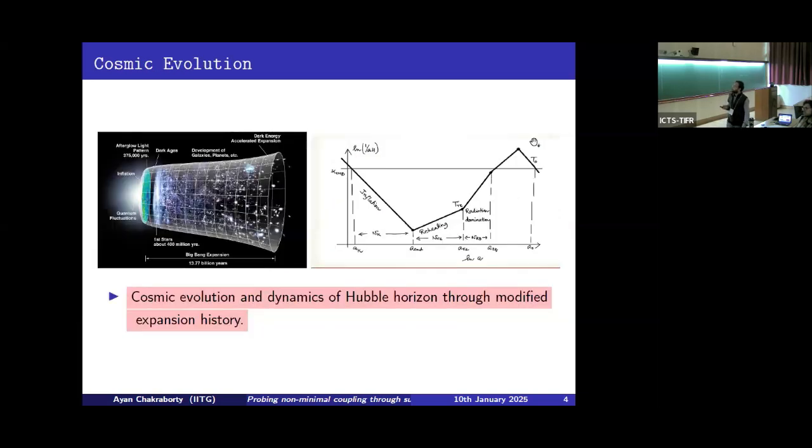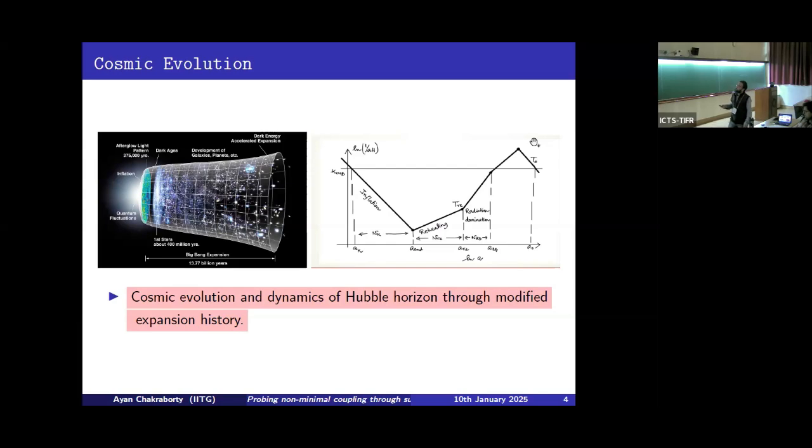These two plots represent the cosmic evolution and the evolution of the comoving Hubble horizon. The left panel of this figure represents various evolutionary phases of the early universe, and the earliest of them is inflation. In this work, I shall mainly concentrate on this early era, inflation, and the post-inflationary phases.